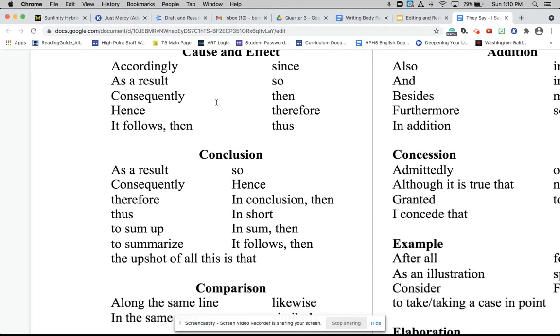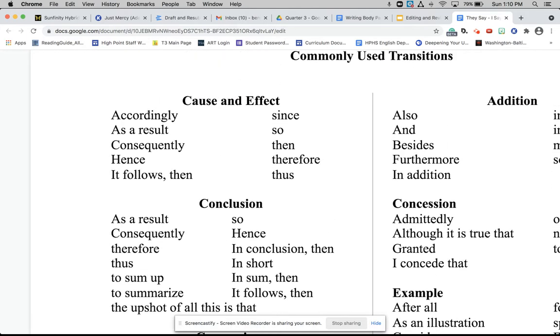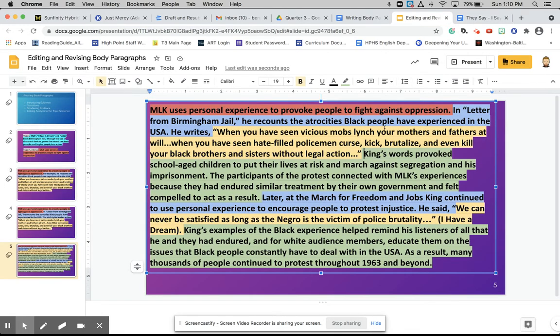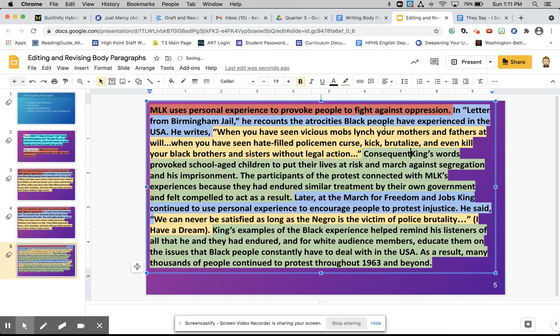But there's a list of cause and effect. As a result is one item that's listed here, but I also like consequently. So I'm going to add in here consequently, comma, King's words provoke school-age children. So now I have that additional piece of transition that's, again, helping to make my essay flow.